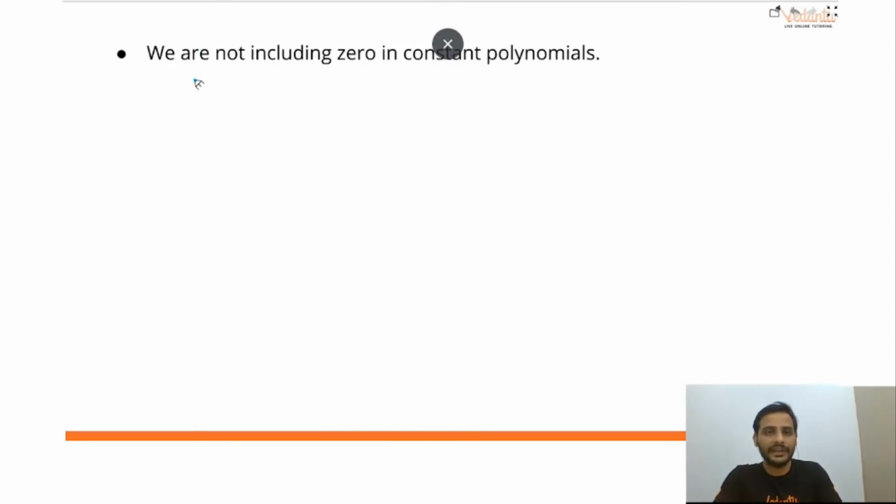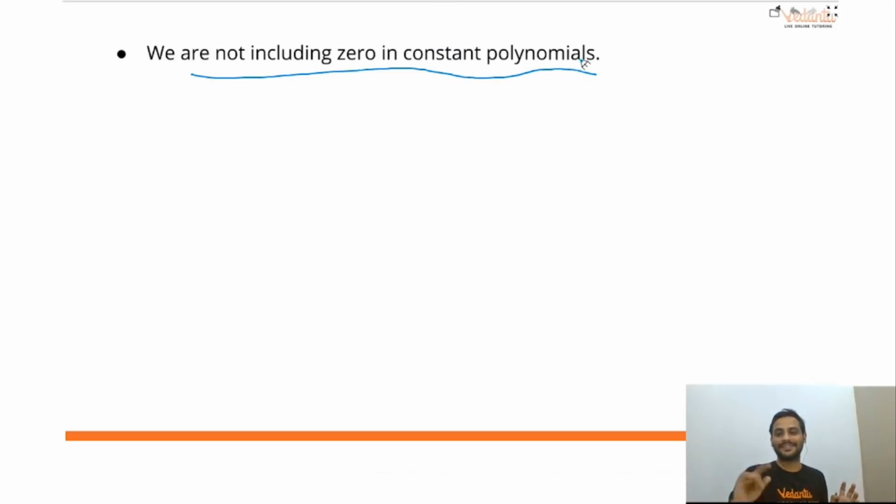Okay, we do not include 0 in constant polynomials. So this is the main thing. We do not include 0 in constant polynomials. All other numbers, all real numbers. All of you have studied real numbers. What are real numbers?